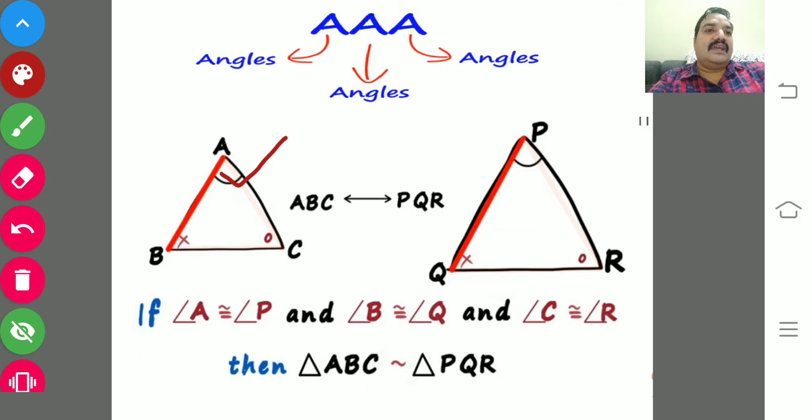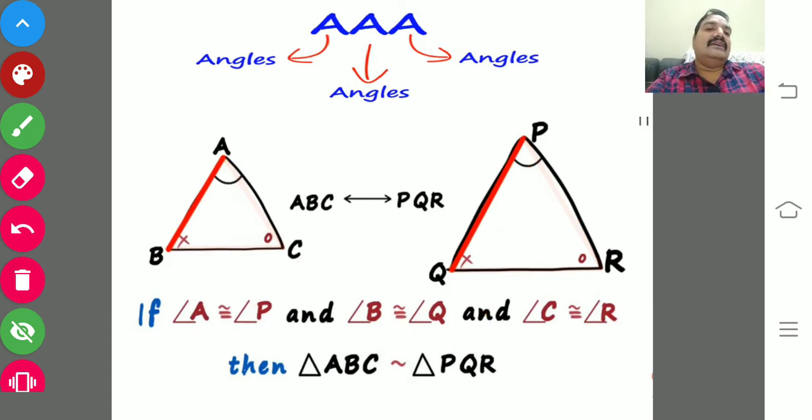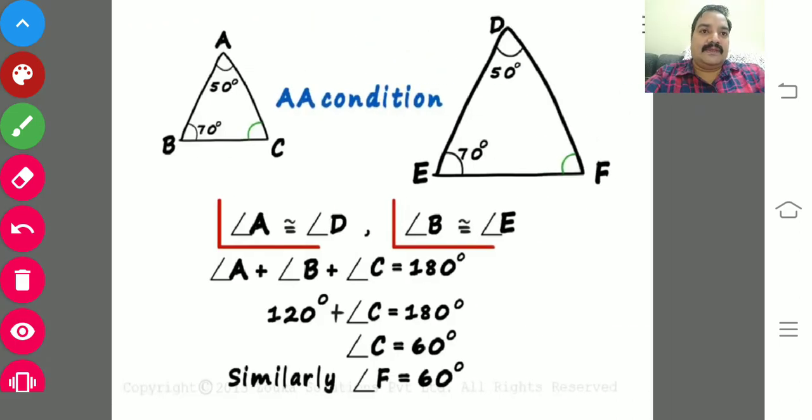Angle A must equal angle P. Angle B must equal angle Q. Angle C should equal angle R. If angle A is congruent to angle P, angle B is congruent to angle Q, angle C is congruent to angle R, then triangles ABC and PQR are said to be similar triangles under the AAA criterion. I hope you could understand this property.